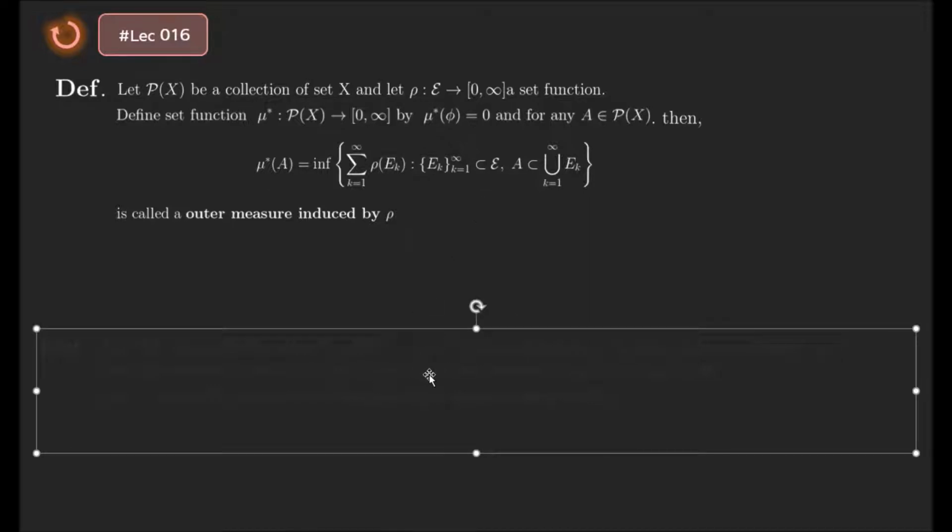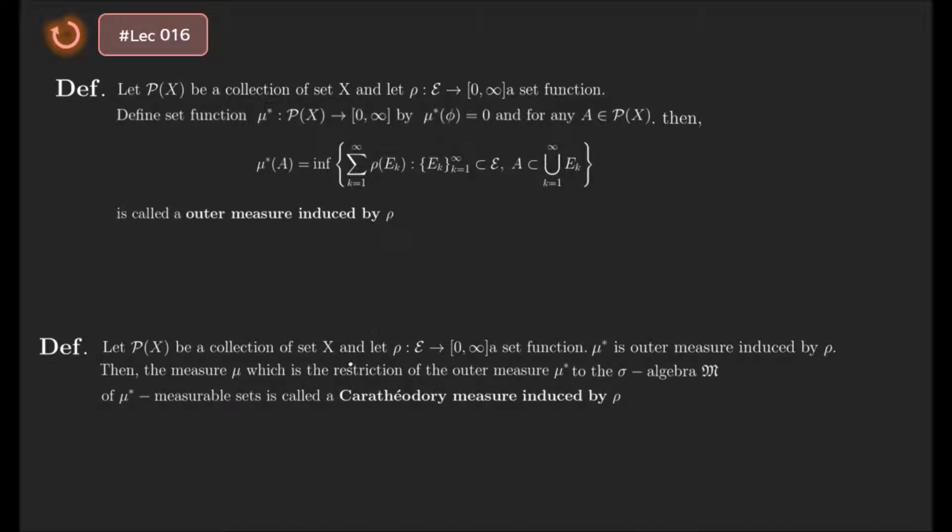So if the measure space is constructed by this outer measure induced by rho, we call this measure space X, M, mu the Caratheodory measure induced by the set function rho, because this measure space is constructed by the definition of the outer measure induced by rho.